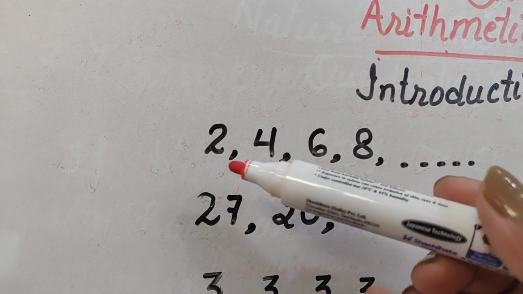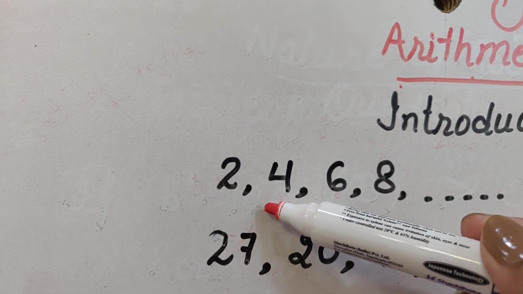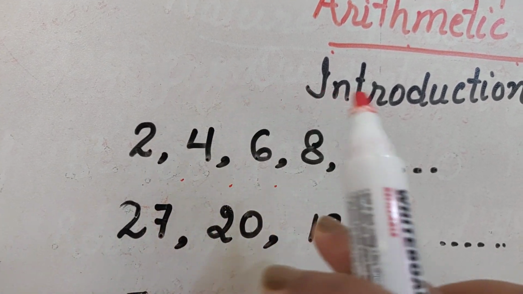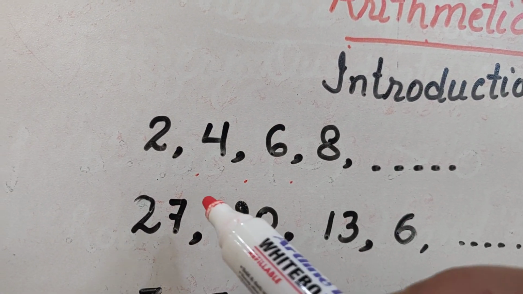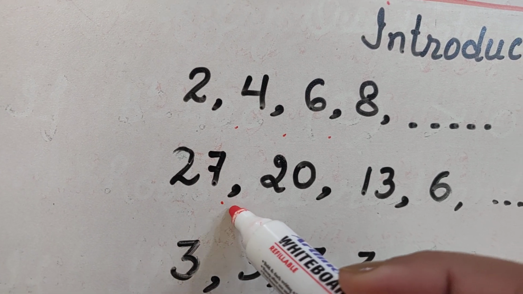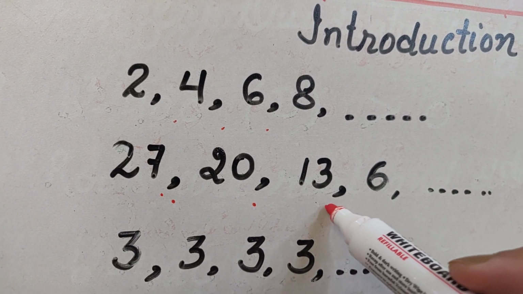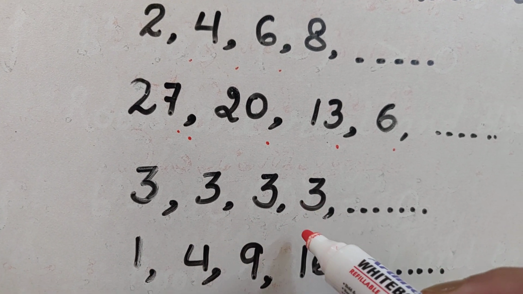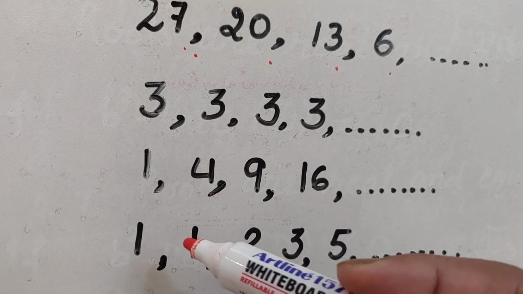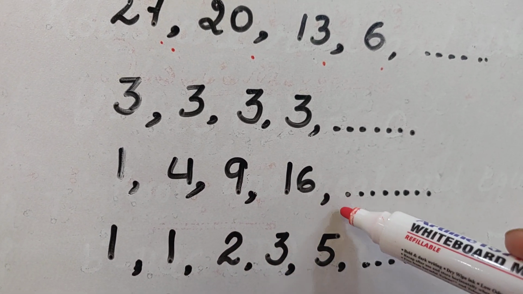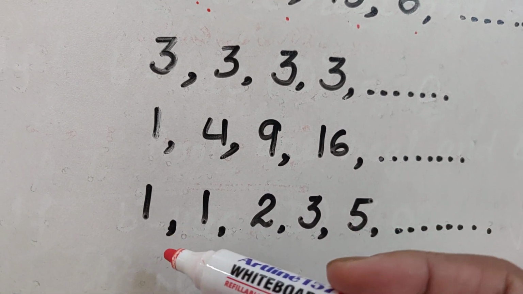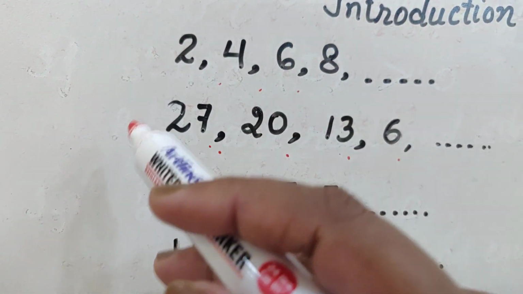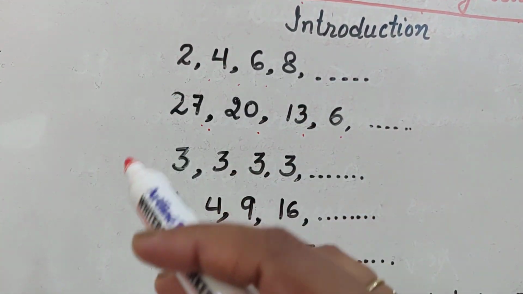Look at these series. First series is 2, 4, 6, 8. It is called a series of numbers, or you can say a list of numbers. In the next series I have written 27, 20, 13, 6 and so on. Then I have written 3, 3, 3, 3 and so on. Then I have written 1, 4, 9, 16 and so on. Then I have written 1, 1, 2, 3, 5. So now all these are series of numbers.